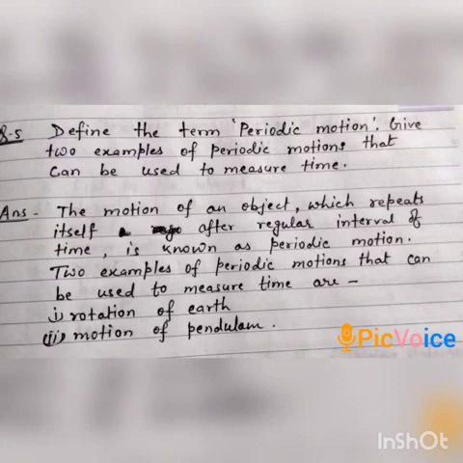Now question number 5. Define the term periodic motion. Give 2 examples of periodic motions that can be used to measure time. The motion of an object which repeats itself after a regular interval of time is known as periodic motion. The 2 examples to measure time are number 1, rotation of earth, and number 2, motion of pendulum. These are the 2 examples of periodic motion by which we can measure time.